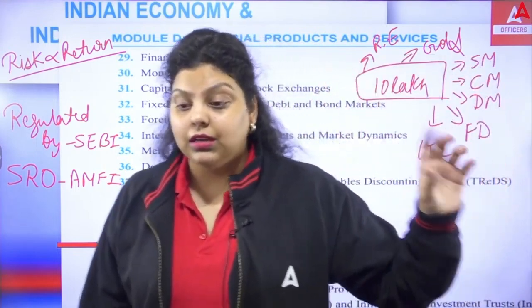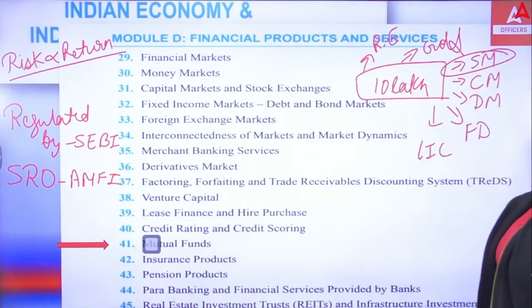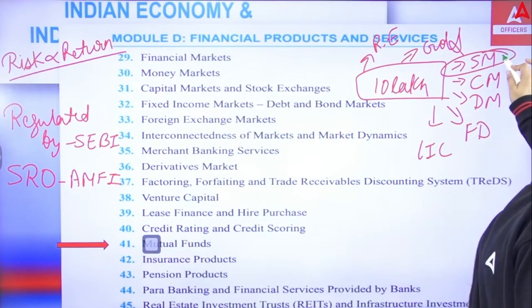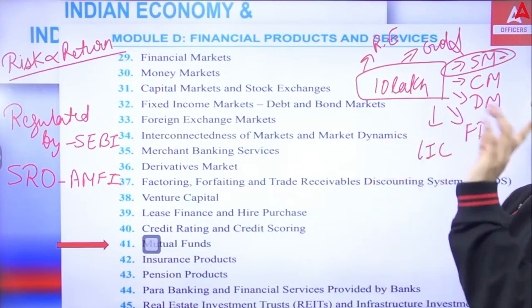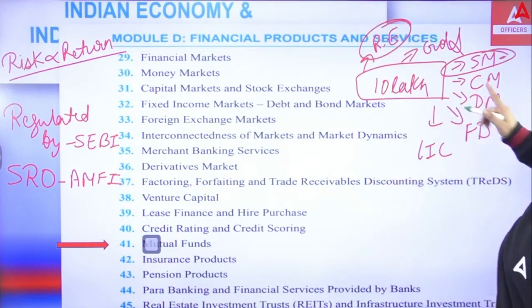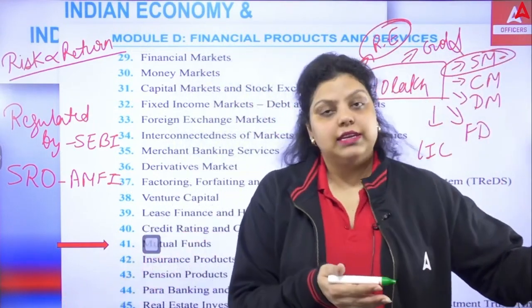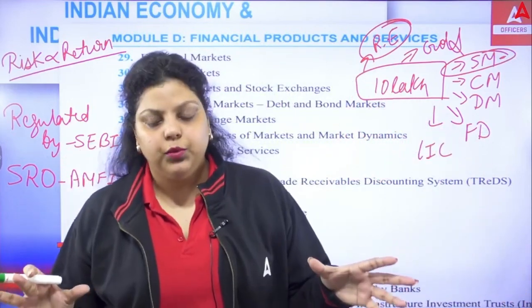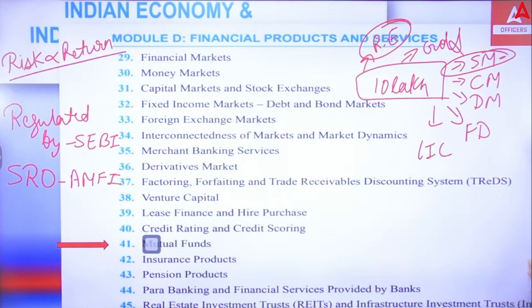And why has this been done? So that if, let's say, the share market goes into a loss, you do not have to lose your 10 lakh rupees. You only lose whatever money you have invested there. Whatever loss you face in the share market, there is a chance you can recover it from real estate. This is what mutual funds do. They collect money from various investors and invest it in diversified sectors to minimize the risk. That's your mutual fund. It is regulated by SEBI and it has a self-regulating organization, that is AMFI. Clear?